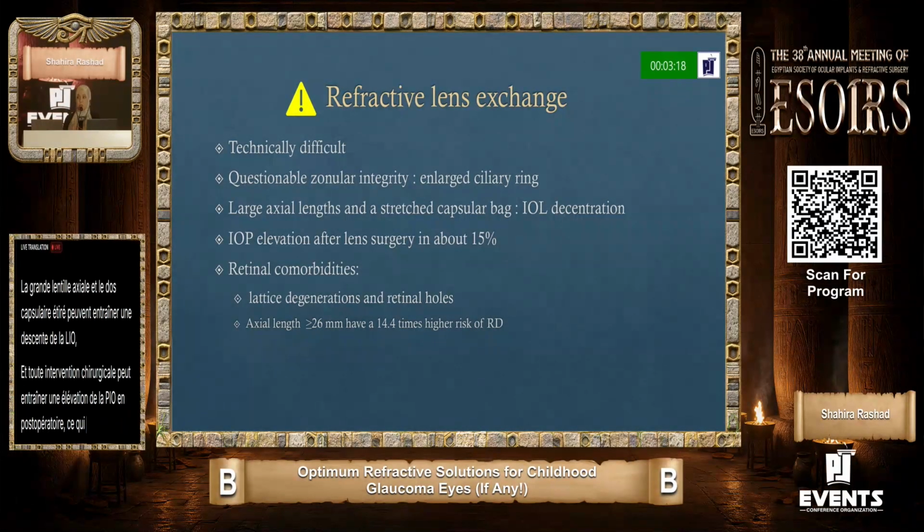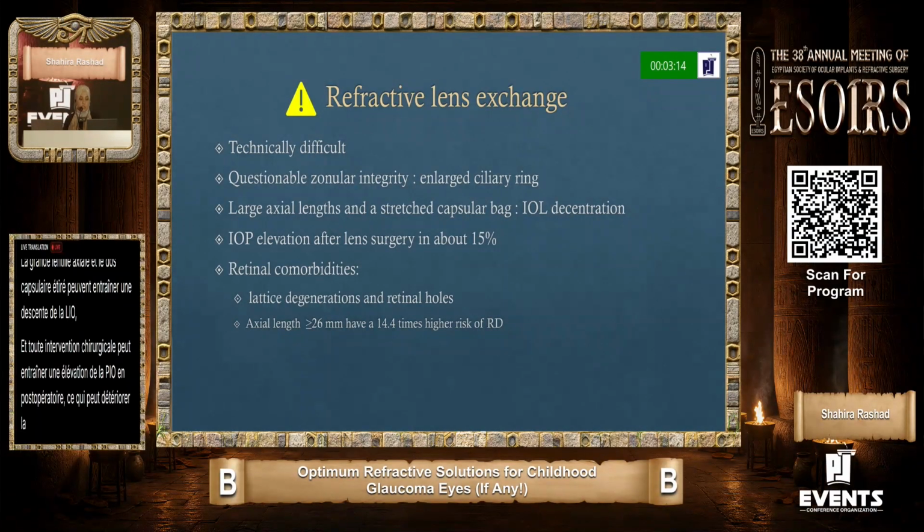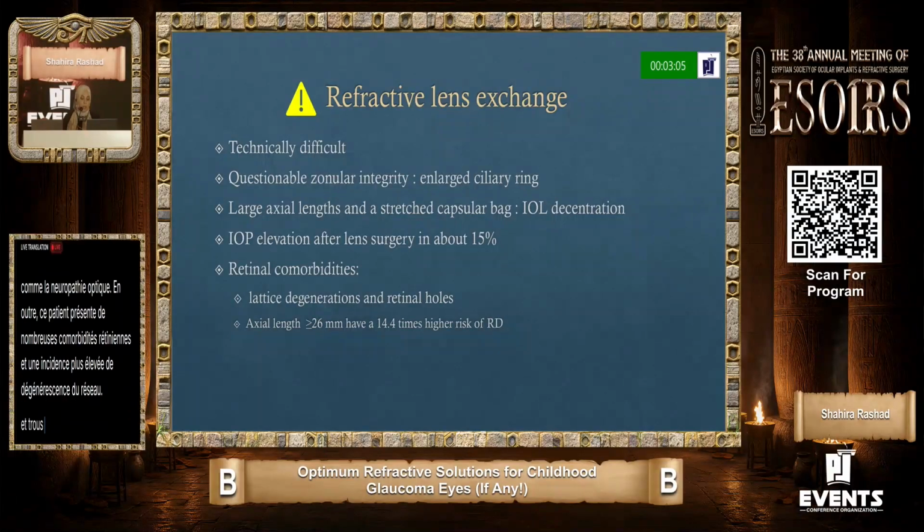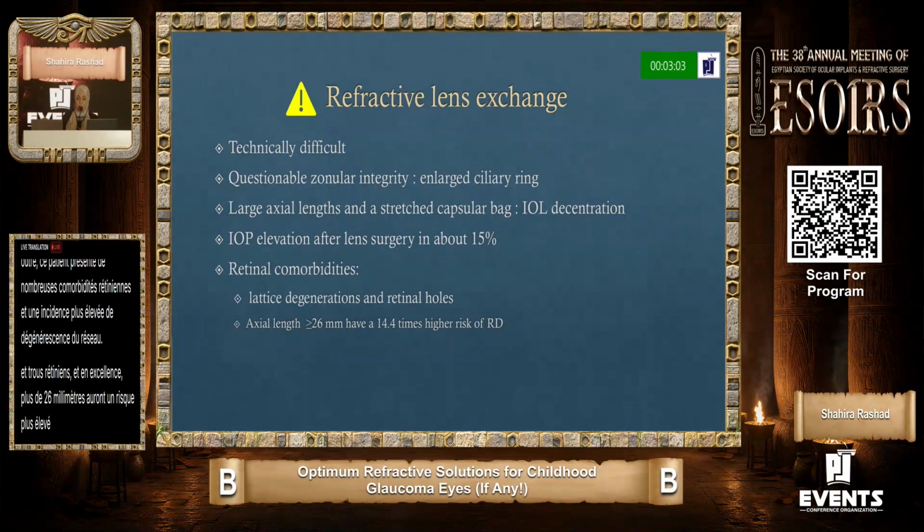Also, these patients have many retinal comorbidities, a higher incidence of lattice degeneration and retinal holes, and any axial length of more than 26 millimeters will have a higher risk of retinal detachment. So all refractive surgeries have their own complications in these patients.